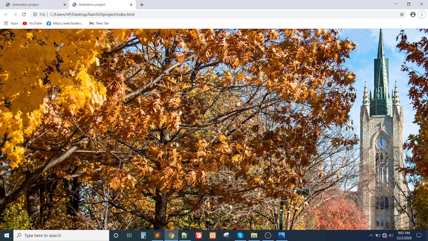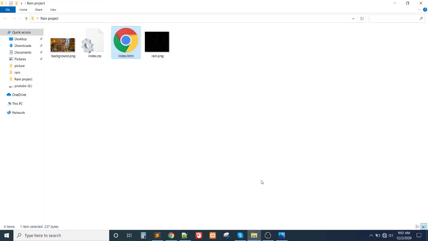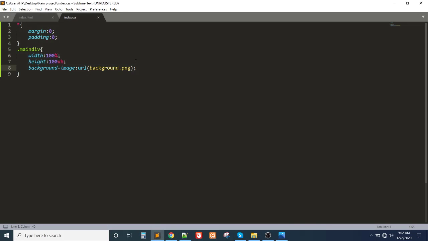So this image is not showing perfectly. For that I will create some code right now.